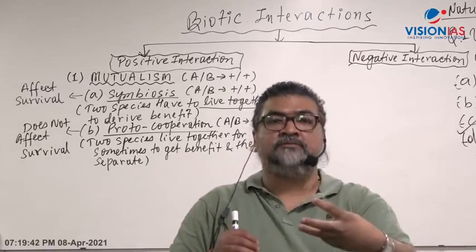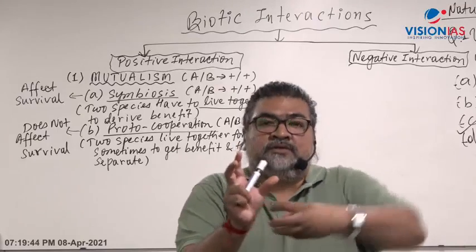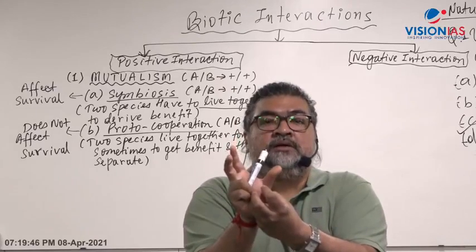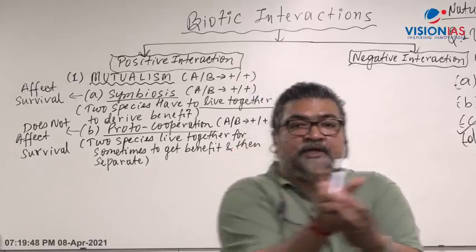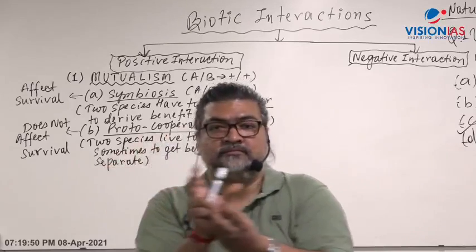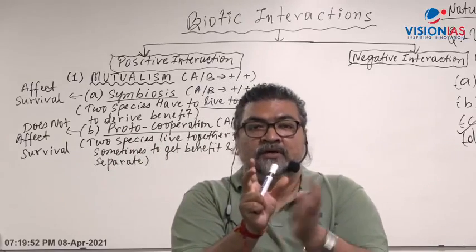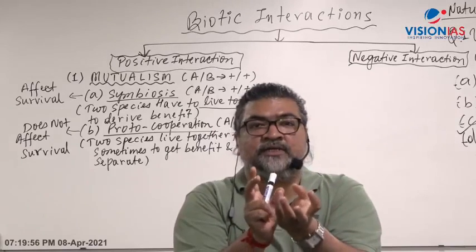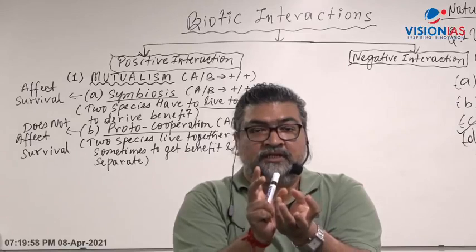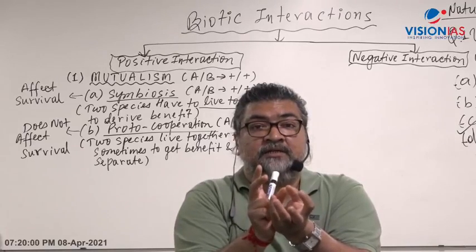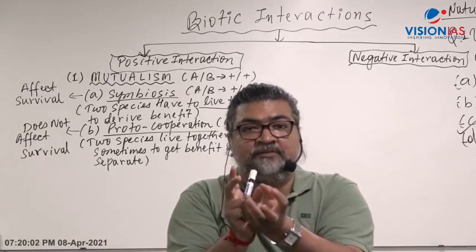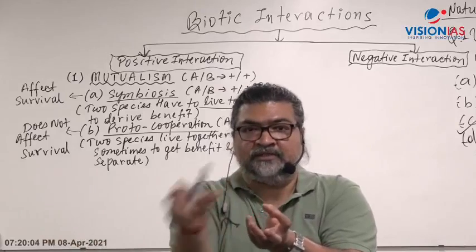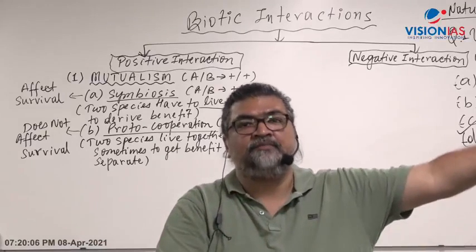The crab enters inside the shell of the anemone and takes it from one place to another. Whatever the sea anemone catches, the food, that gets transferred to the crab. Crab gets added food, gets added benefit. And after some time the crab will just drop the anemone and walk away.